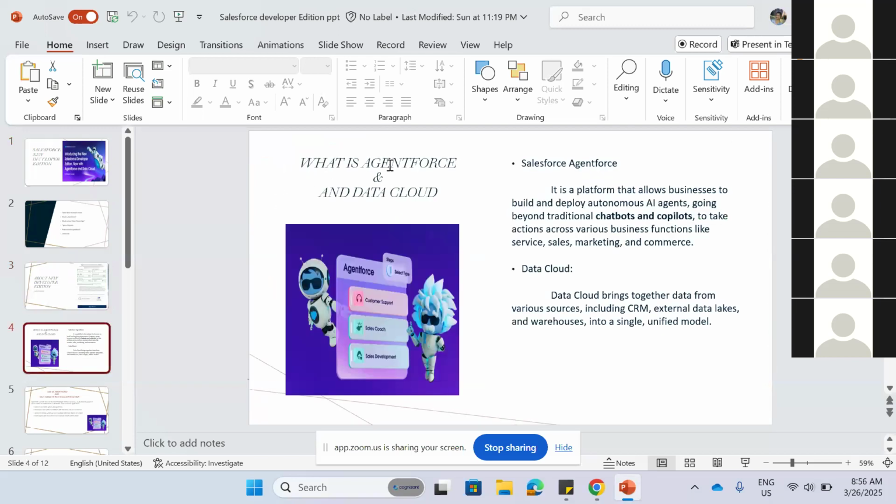And let's see what Agent Force is. It's like an advanced version of ChatGPT which gives answers to our queries or requests within the Salesforce platform. We can ask the group of agents, which is called the Agent Force. We can simply say it's a call center.